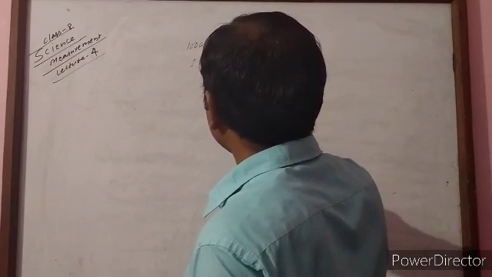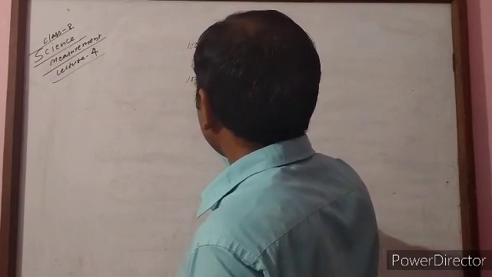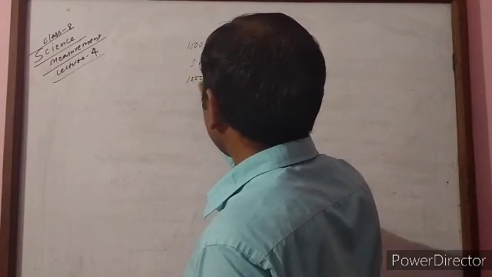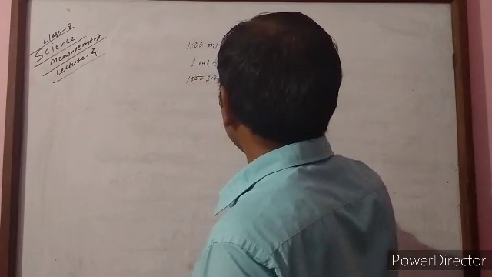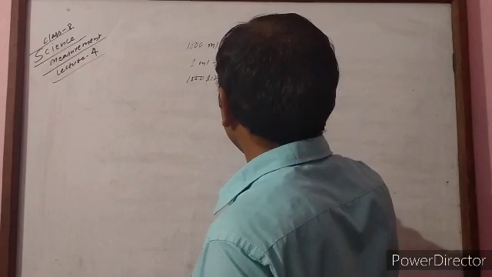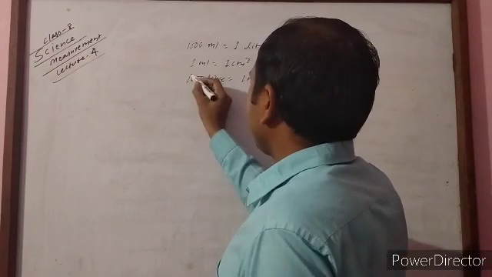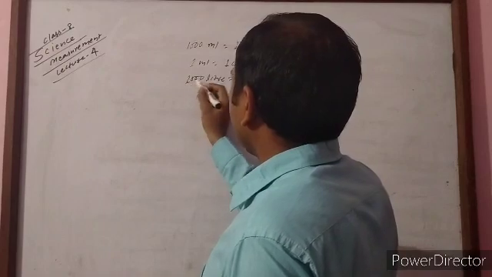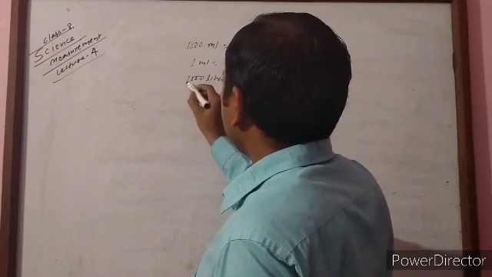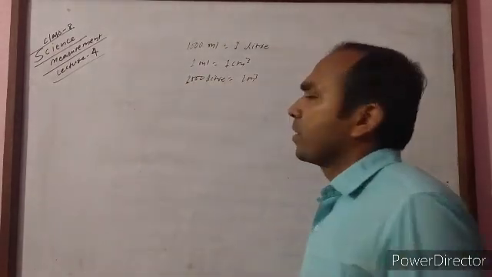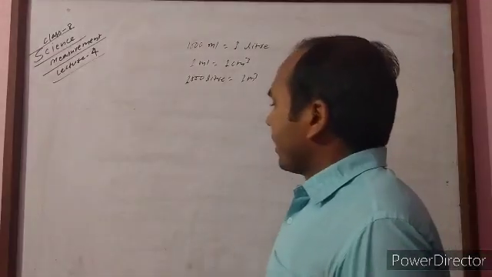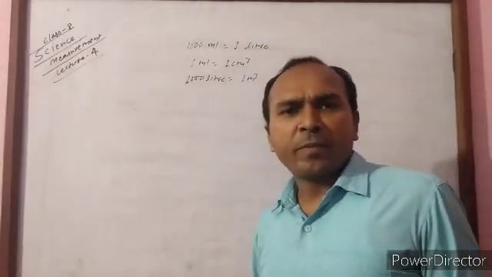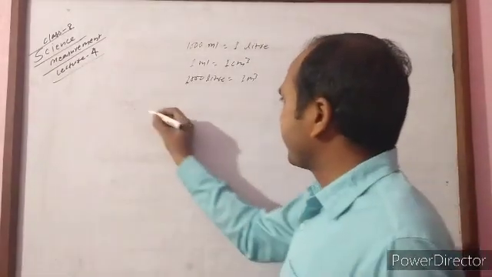Another, 1000 liter is equal to 1 cubic meter. These are all the formulas which are used for conversion from one unit to another unit of volume. Various types of questions may arise from this chapter.